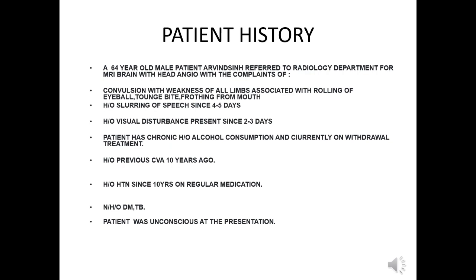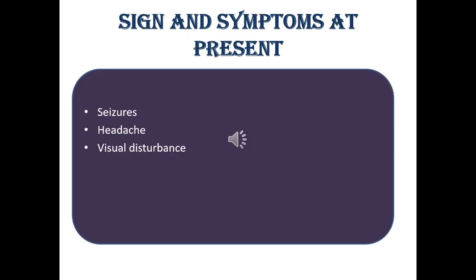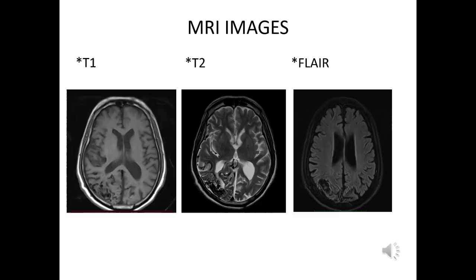Patient has chronic history of alcohol consumption and is currently on withdrawal treatment. Patient has past history of previous CVA 10 years ago. Patient has history of hypertension since 10 years on regular medication. Patient doesn't have history of diabetes mellitus and TB. Patient was unconscious at the time of presentation. Important signs and symptoms at the time of presentation: seizure, headache, and visual disturbance.